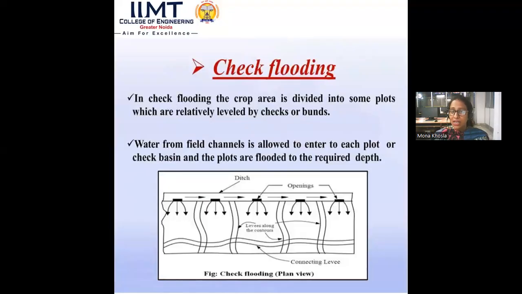Then check flooding. In check flooding, the crop area is divided into small plots which are relatively leveled by checks or bunds. Water from the field channel is allowed to enter each plot or check basin, and the plots are flooded to the required depth. Again in the image, in check flooding the area is divided into small plots, and the water is allowed to go to each check basin, and we can check the amount of water which is going onto these plots.